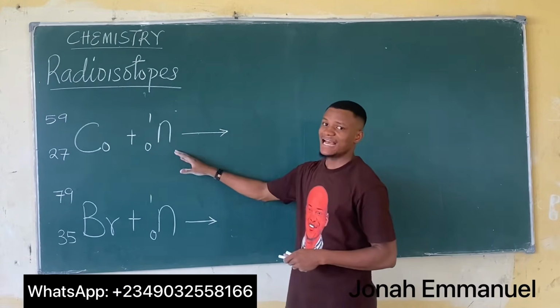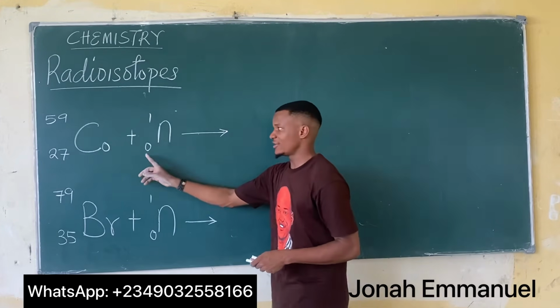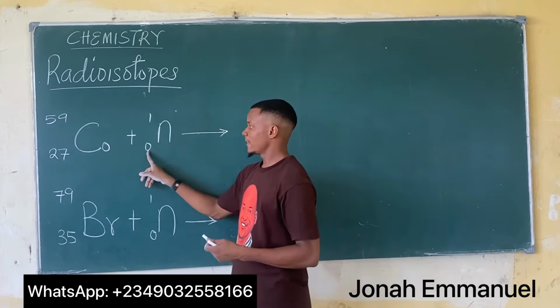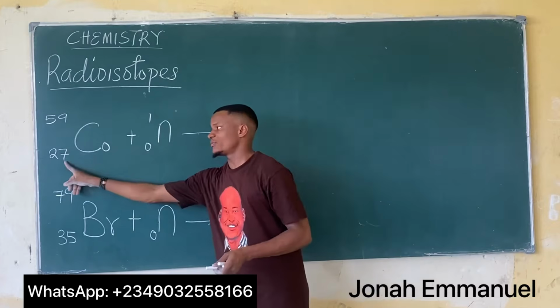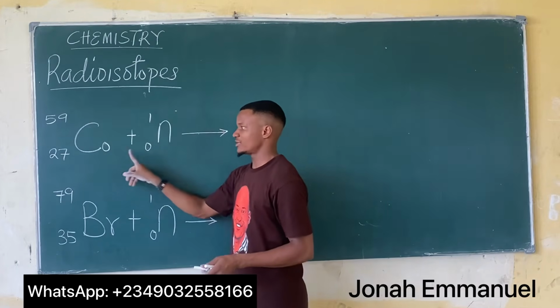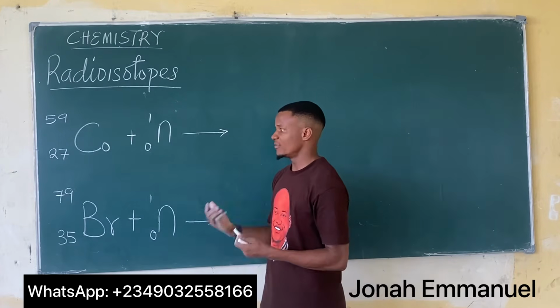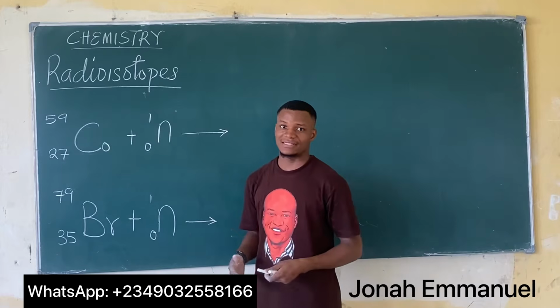In this case, I'm not subtracting because this is not a decay. You can see that there's a combination here, so I'm going to add up the atomic number and not subtract. So it becomes 27 plus 0, which is 27. A new element of atomic number 27 is formed, which of course is the same element, cobalt.